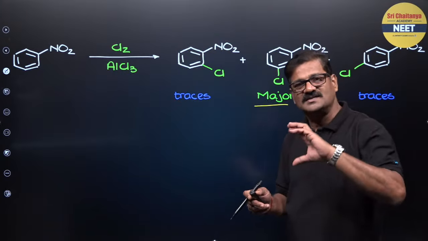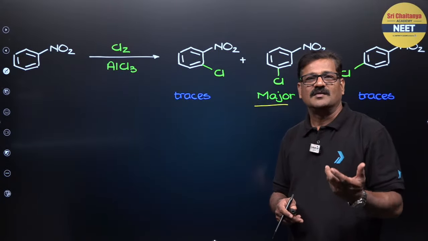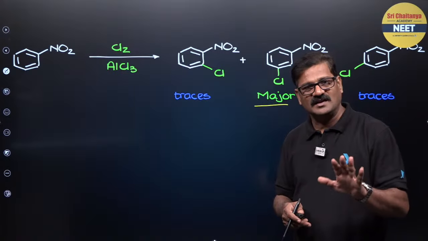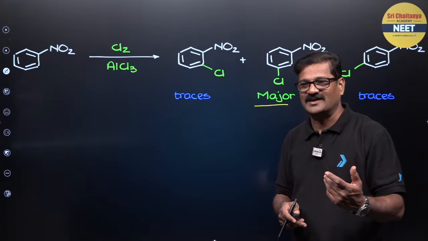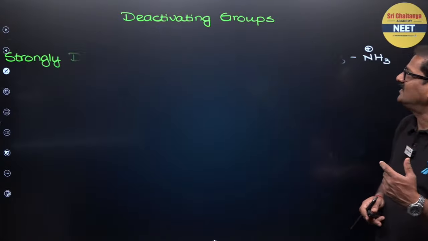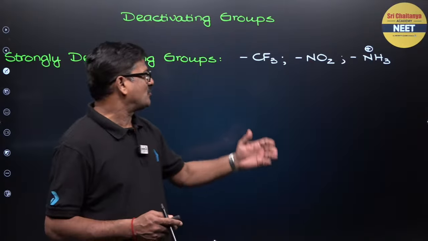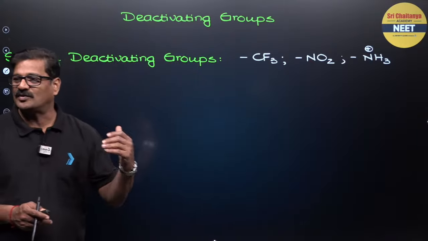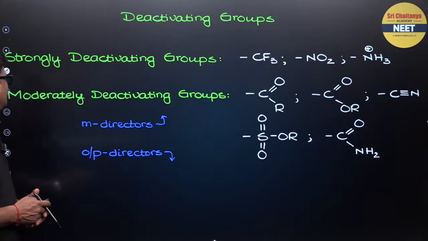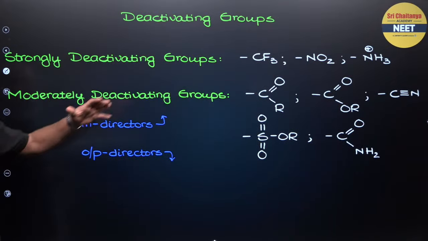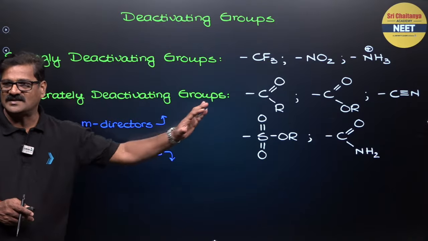Whenever a positive mesomeric effect is there, the ring is activated. Whenever a negative mesomeric effect is there, the ring is deactivated. So let us see the ring deactivating groups. Strongly deactivating are CF3, NO2, NH3 plus, and moderately deactivating are carbonyl groups, acids and acid derivatives.